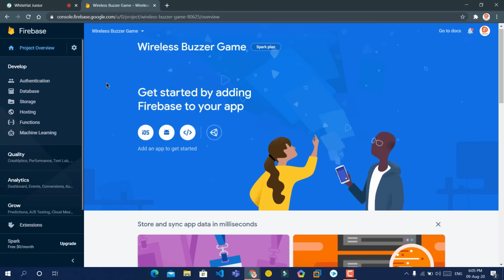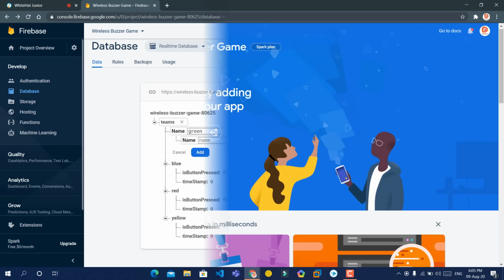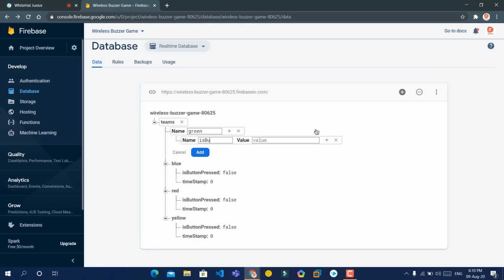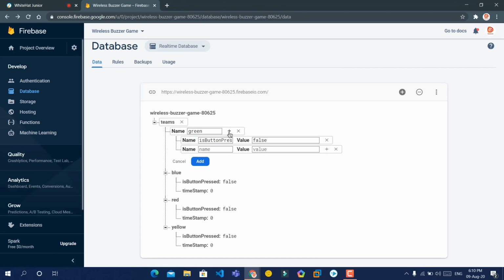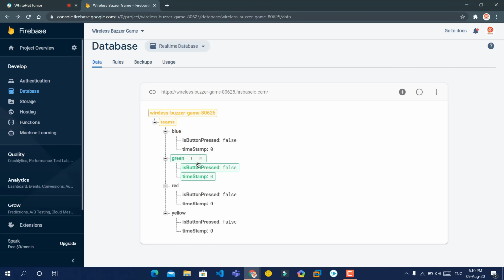First, let's go to our database option. Green is button press, value false, and timestamp, value 0. Yeah, click on add.